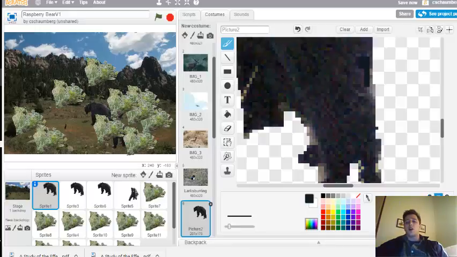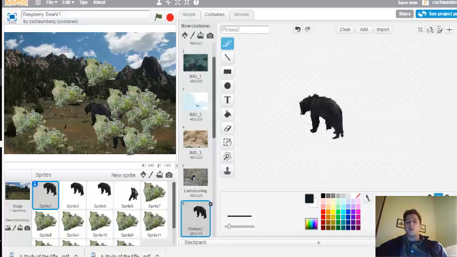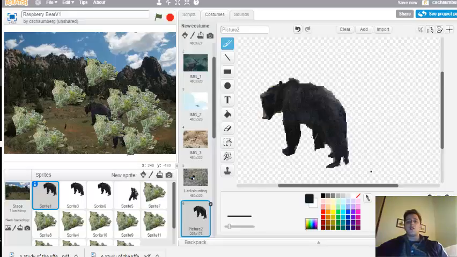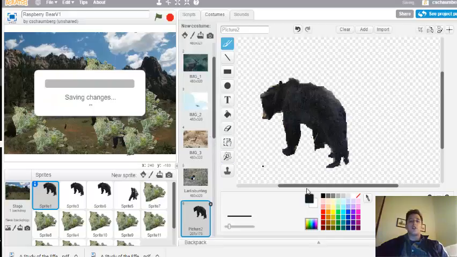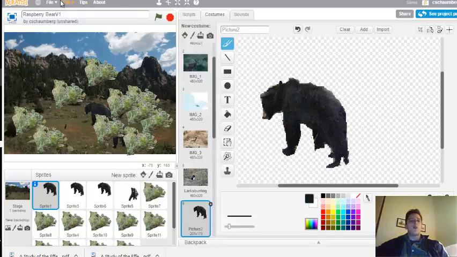So let's go ahead and zoom out. Yeah, see, it looks pretty good. It's a little darker than before, but it's not too bad. It's going to turn out pretty good. So we can go ahead and hit File, Save, and we have our bear in this case.